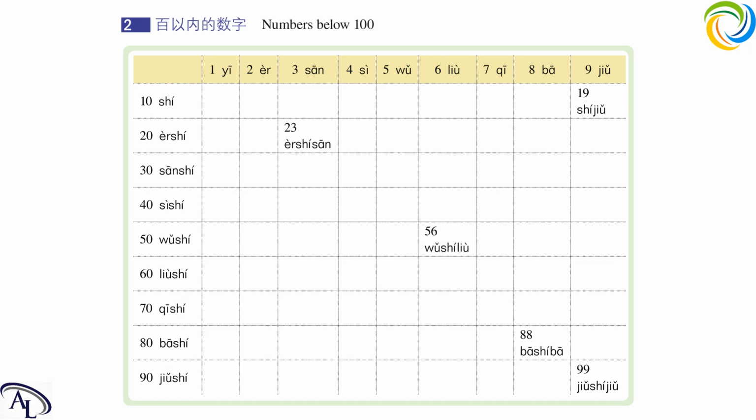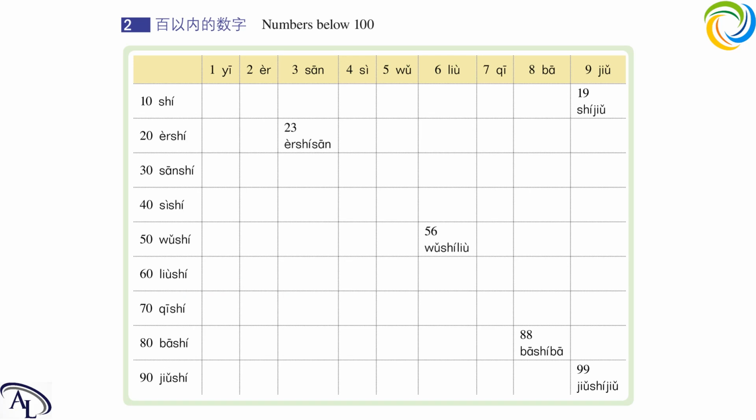So in Chinese, numbers are really easy as soon as you learn how to read 1 to 10. So now let's read it after me, okay? From 1 to 10. First one, 一, read after me. 一. Okay. Next one is 二. 2. Next one, 3. 三. 三. Next one, 4. 四. 四.